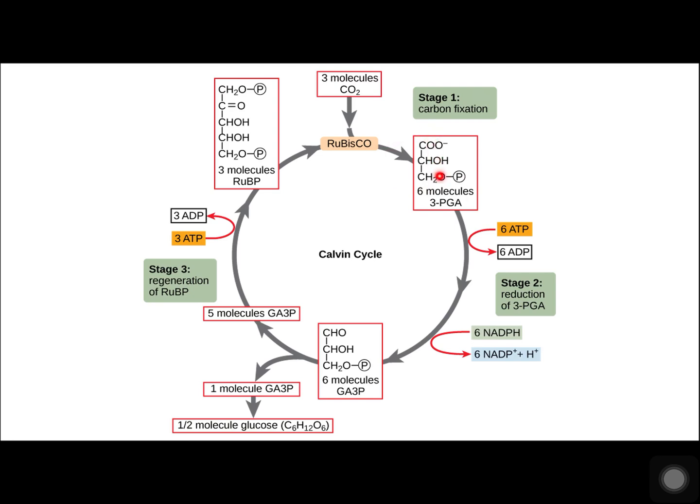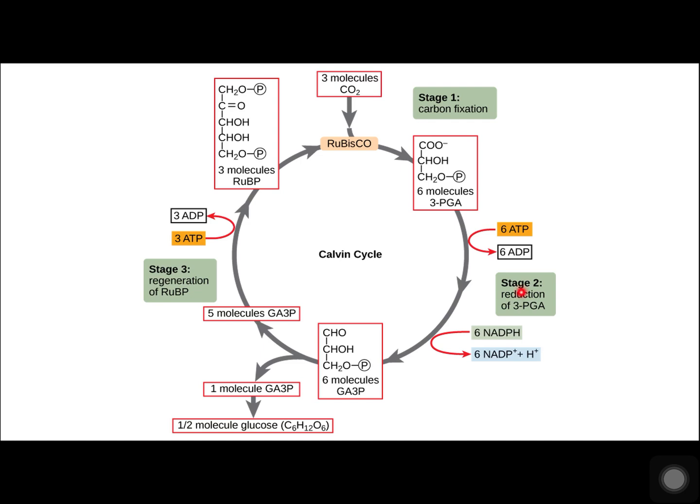Each turn of the cycle involves only 1 RuBP and 1 carbon dioxide and forms 2 molecules of 3-PGA. The number of carbon atoms remains the same as the atoms move to form new bonds during the reactions. This process is called carbon fixation because carbon dioxide is fixed from an inorganic form into organic molecules.